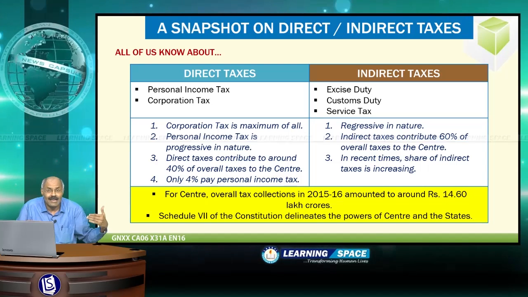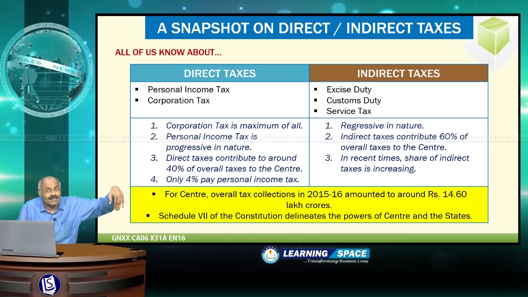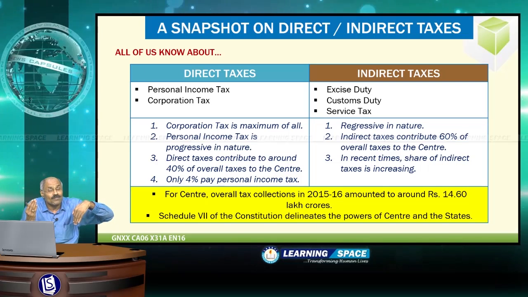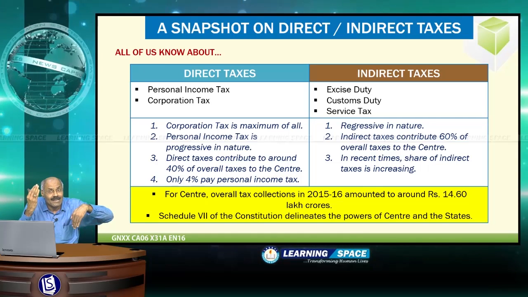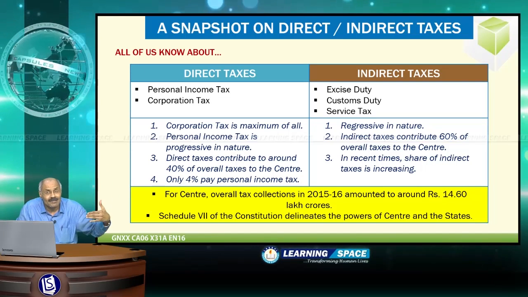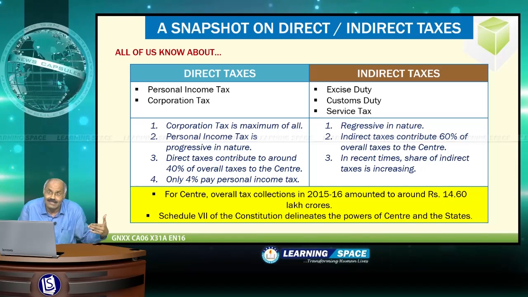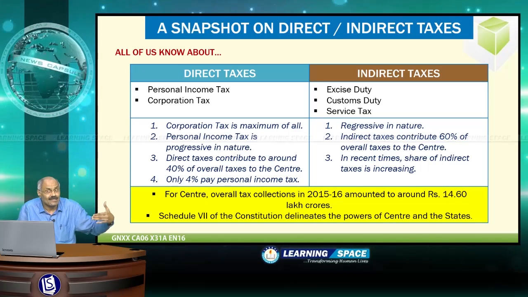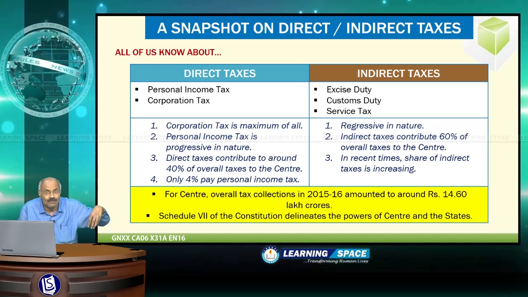This is the area where India differs from some other countries. And the unfortunate aspect is the contribution of direct taxes is reducing and the contribution of indirect taxes is increasing. That means the indirect taxes nowadays contribute more to the overall taxes, which is not the right thing, because all the people including poor people will be affected because of indirect taxes. Then for factual information, the central government overall tax collections in 2015-16 amounted to around 14.6 lakh crores of rupees.